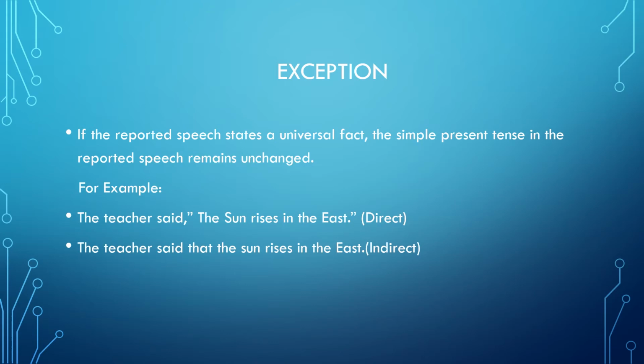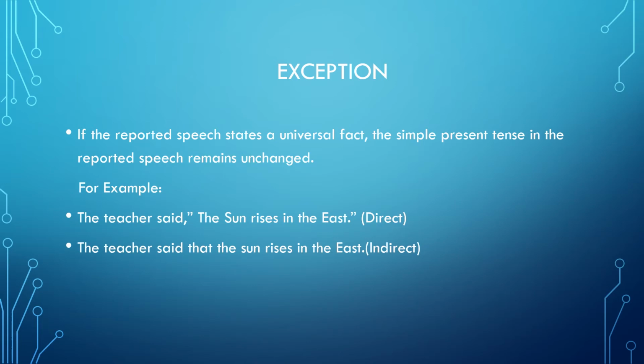Now let us take another example. The teacher said, the sun rises in the east. Now the sun rises in the east. Does it change every day? No. Every day the sun rises in the east. It is a universal fact. It does not change. So when I am reporting these words of the teacher or when I am writing it in indirect speech, I will write it in the same tense. So how will I write this sentence? Let us see now. The teacher said that the sun rises in the east.